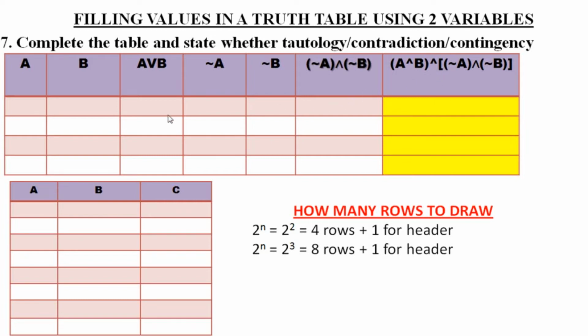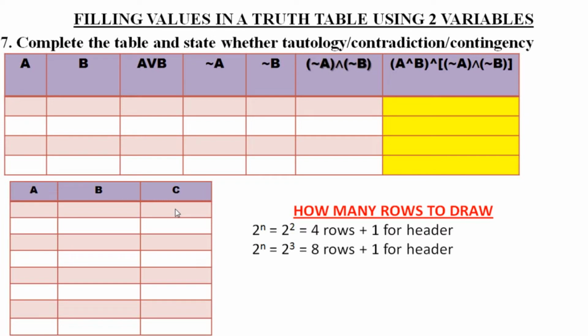And how will you fill the columns? Here the B column, that is the last variable, will be filled with 1 0 1 0. Then this will be filled with 2 zeros, 2 ones, and so on. Now in case of 8 rows for 3 variables, how will you fill?